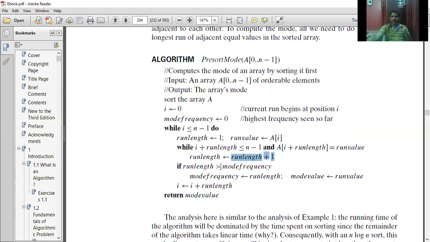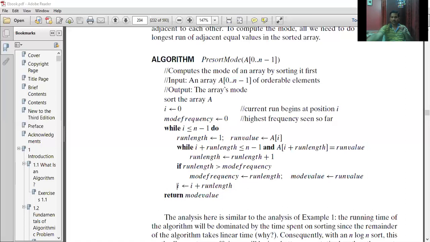If run length is greater than mode frequency. The initial mode frequency is 1 for your element 1. Now run length is 3. It's greater. Update your mode value as well as mode frequency. Now the mode frequency will be 3 and mode value will be 5. And increment I: I is equal to I plus run length. I was 1, 1 plus 3, it will point to index 4 here.